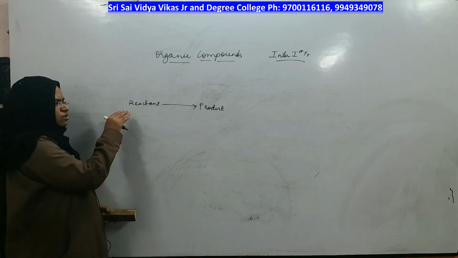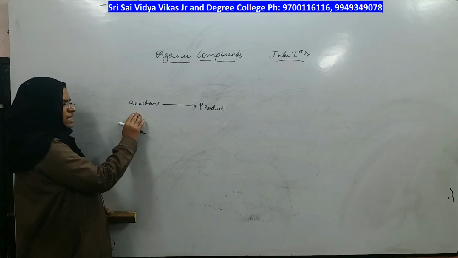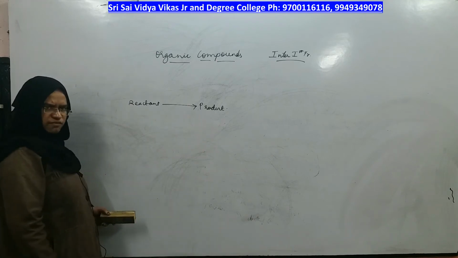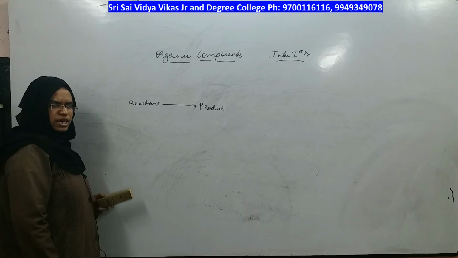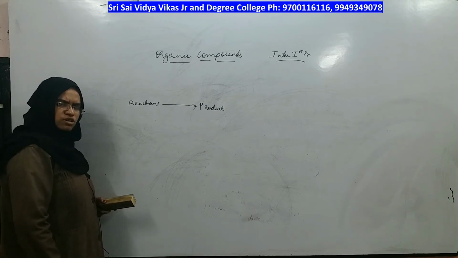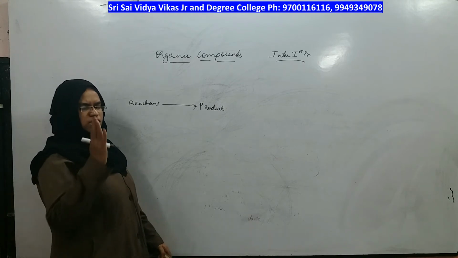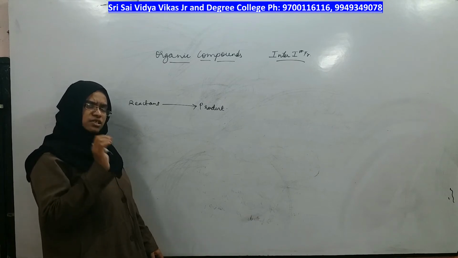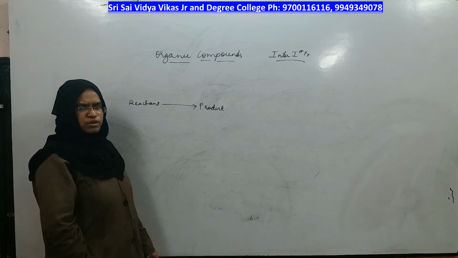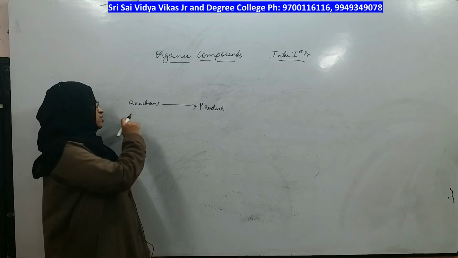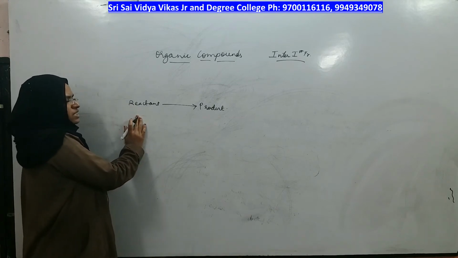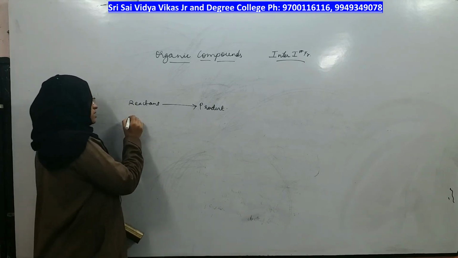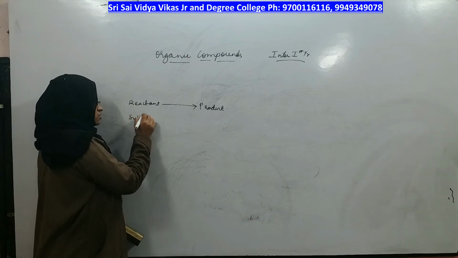No. This route of reactant getting converted into product will not be followed by organic compounds. So which route will they follow? They follow a special path which is specific to organic compounds only, and that is, you will not call them reactants but rather you will call them substrate.